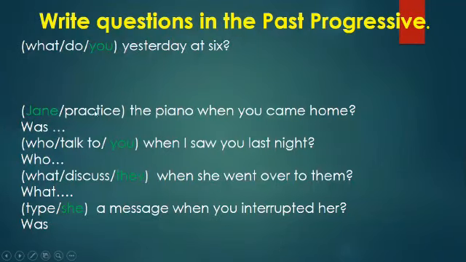Next task is a question form. Here we will practice the question form of past progressive. What do you yesterday at 6? With a specific time, we should make the question form of this sentence. How will we change it? Of course, the question form is formed like this. What were you doing yesterday at 6? These sentences you will do yourself.